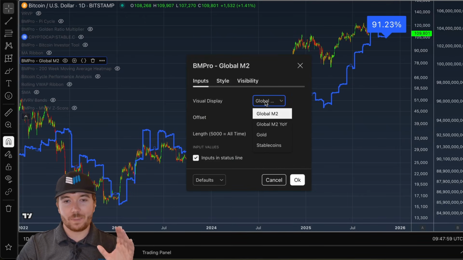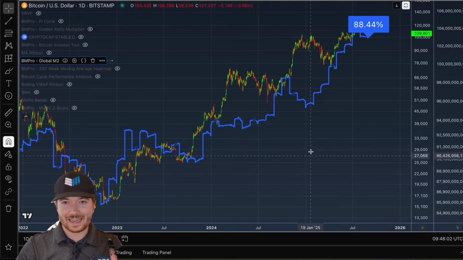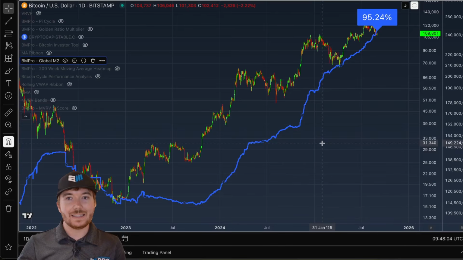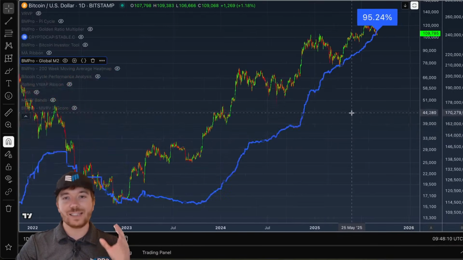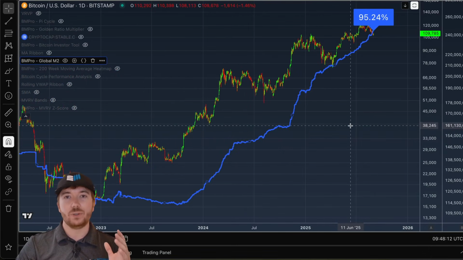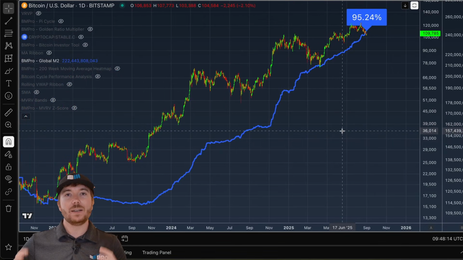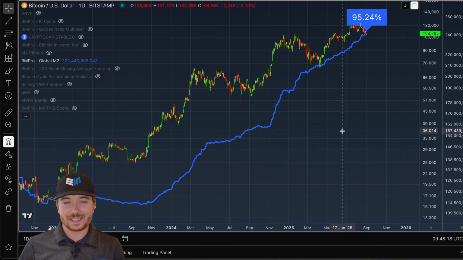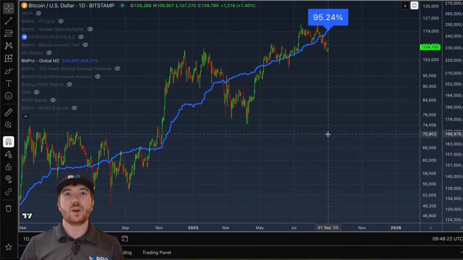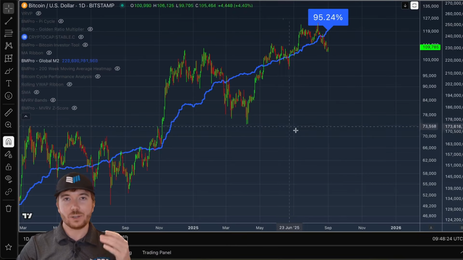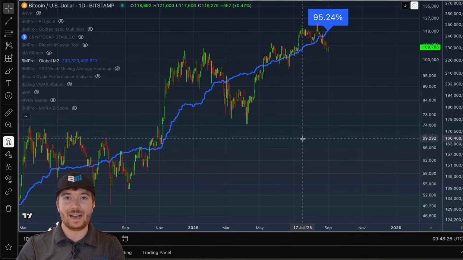So I'll set that offset back to 0 and I'll look at stable coins. So this is USDT, USDC, DAI, all of the cryptocurrency stable coins within the market. And again, what we can see is the correlation is even stronger, 95.24%. We can see when there's new liquidity injections, USDT being minted or printed, and that's inflowing into the cryptocurrency market. This is just dry powder waiting to be allocated, waiting to rotate into more speculative and risk-on assets.